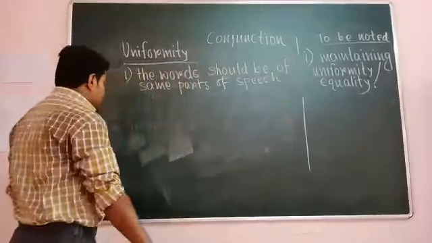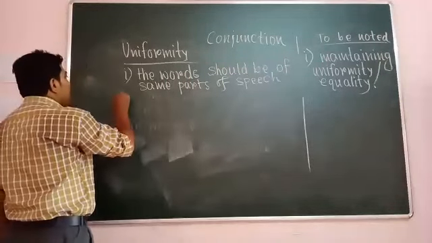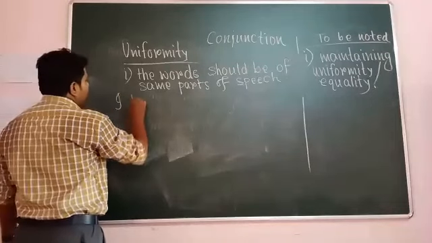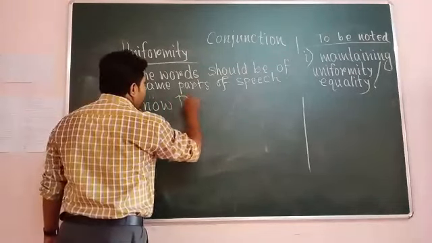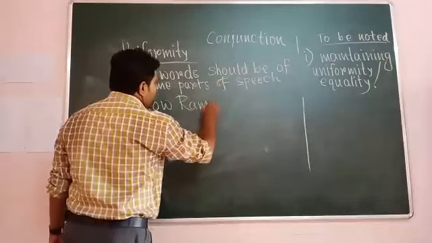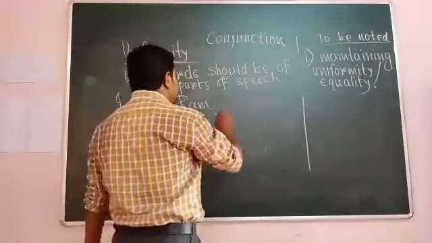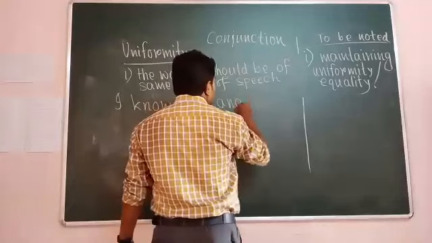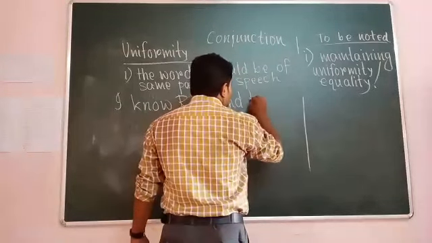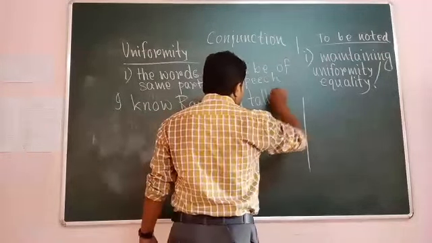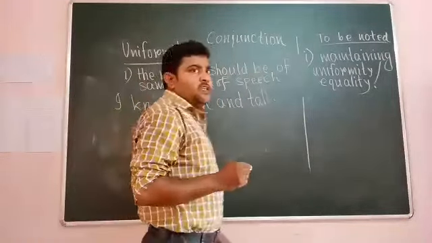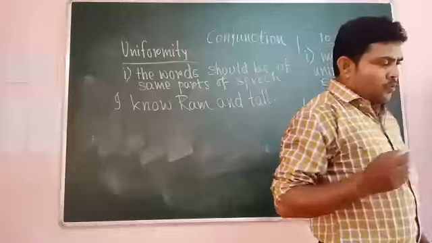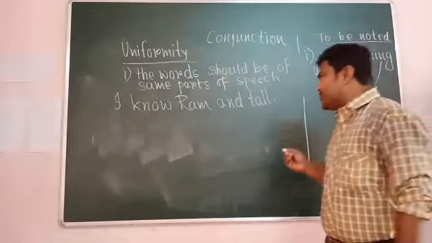Let me give one example. I know Ram and Tom. Here we find the sense of the sentence is getting distorted.